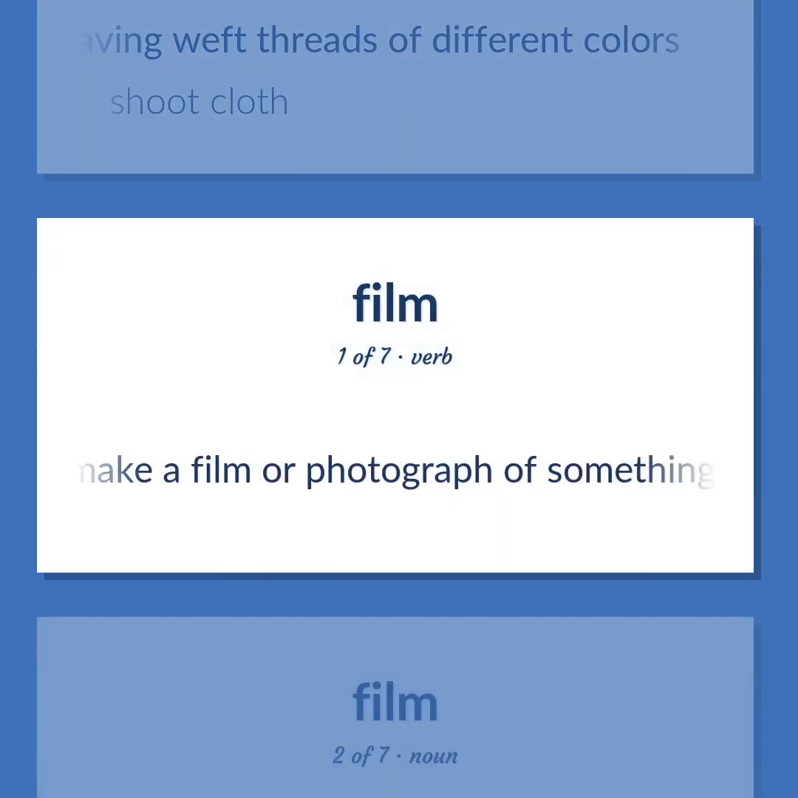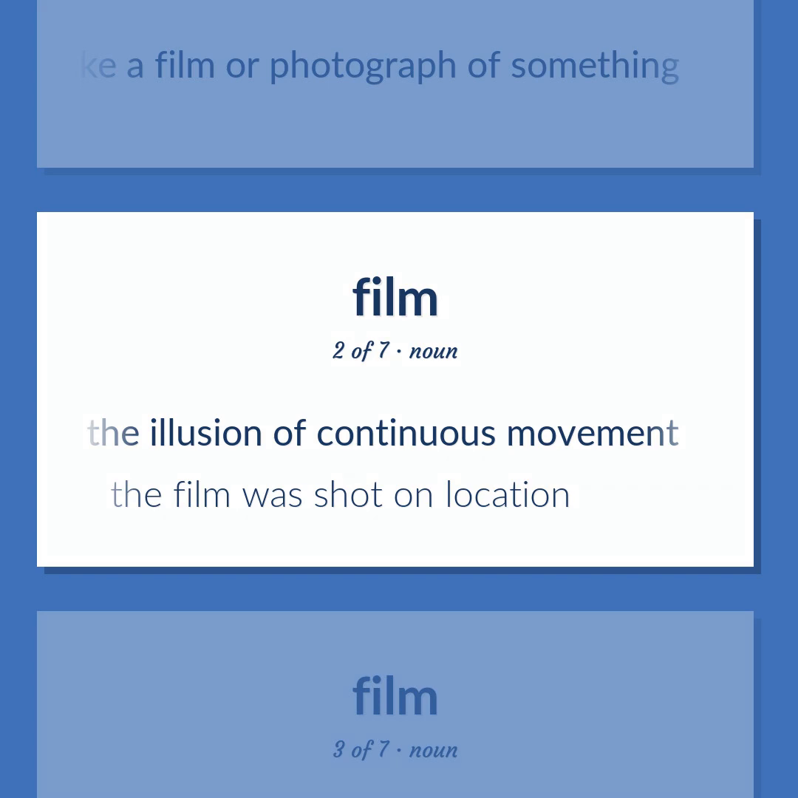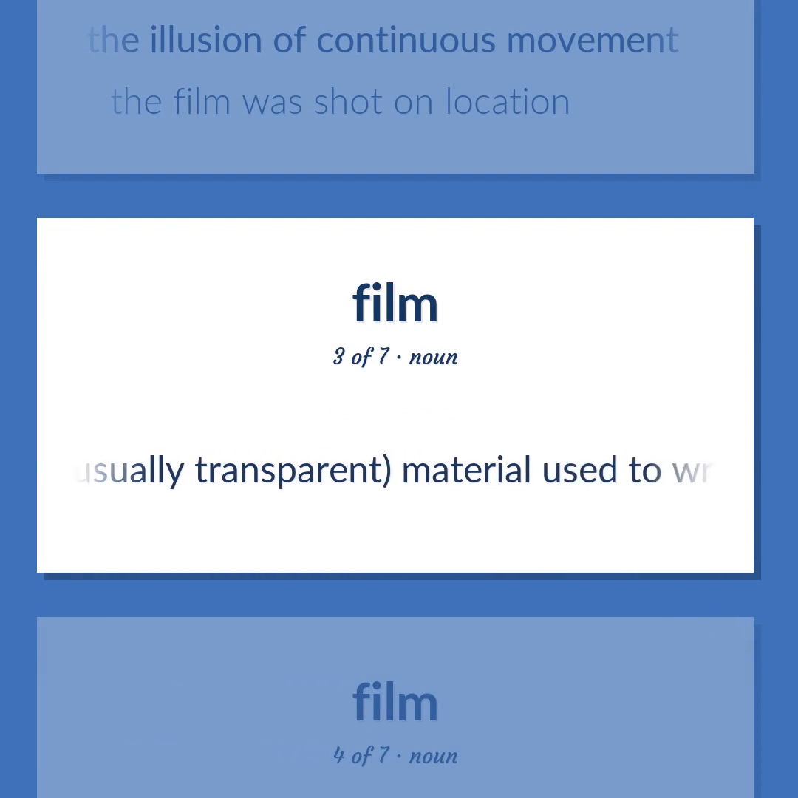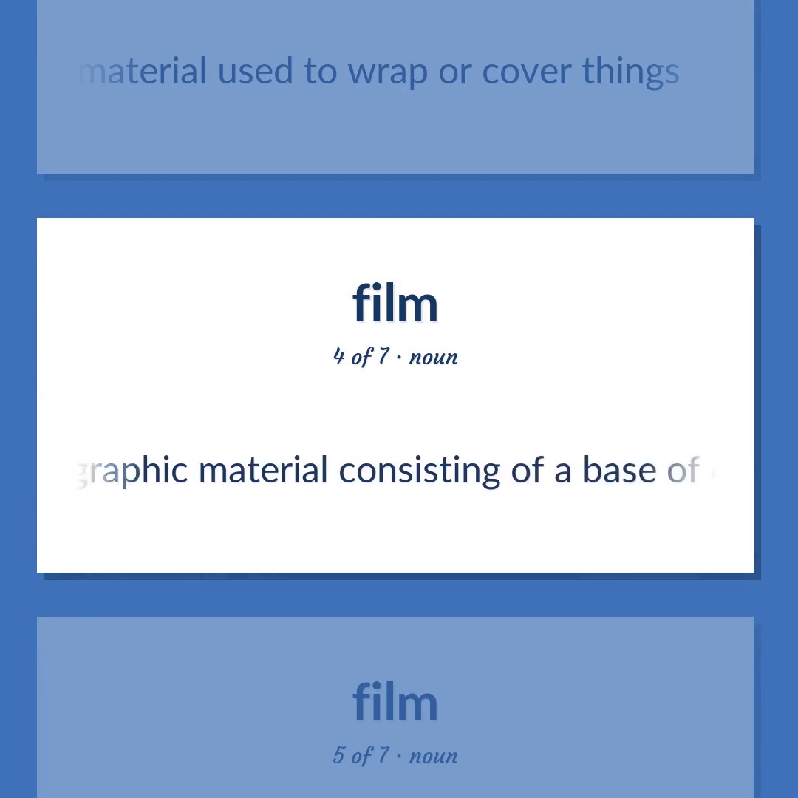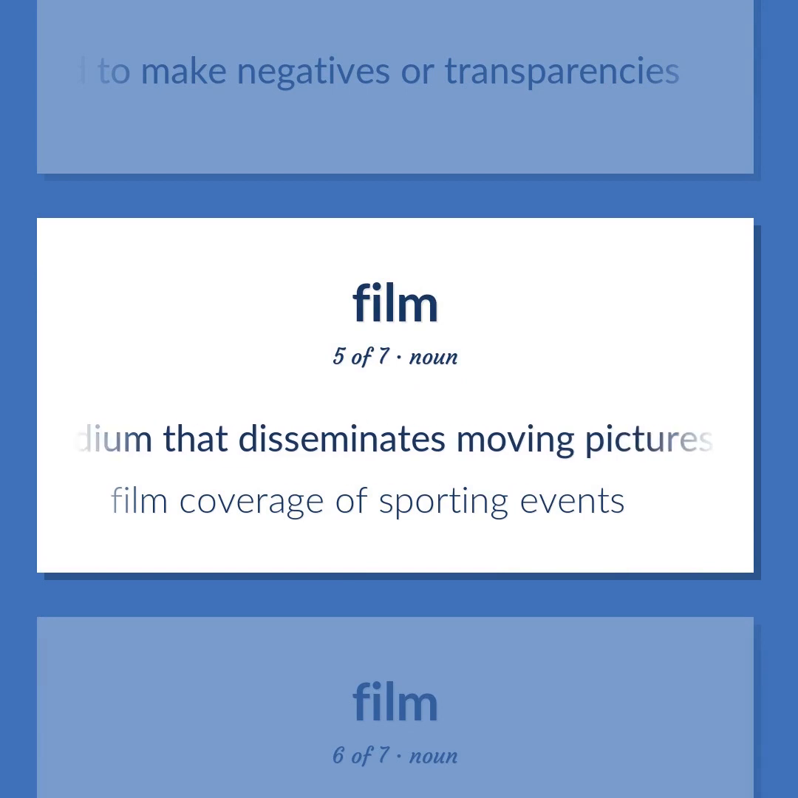Make a film or photograph of something. A form of entertainment that enacts a story by sound and a sequence of images giving the illusion of continuous movement. The film was shot on location. A thin sheet of, usually plastic and usually transparent, material used to wrap or cover things. Photographic material consisting of a base of celluloid covered with a photographic emulsion, used to make negatives or transparencies. A medium that disseminates moving pictures. Film coverage of sporting events.